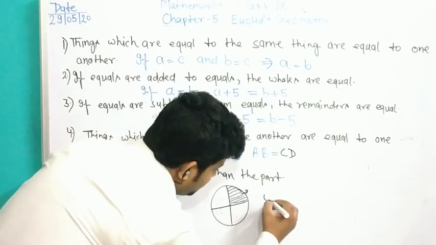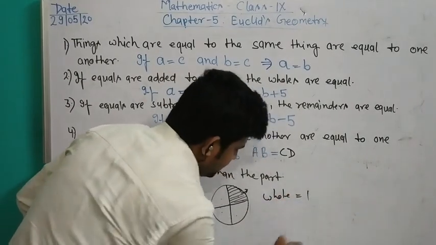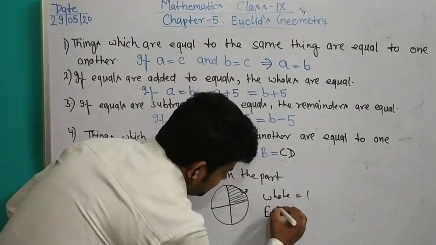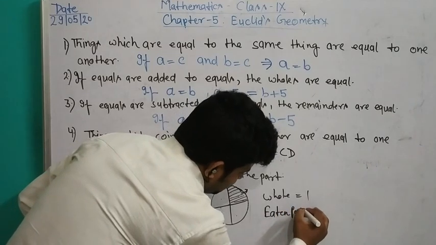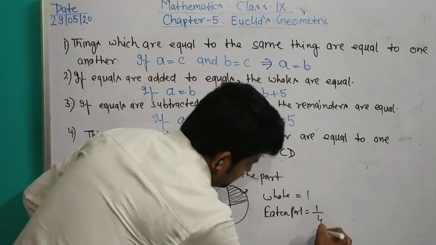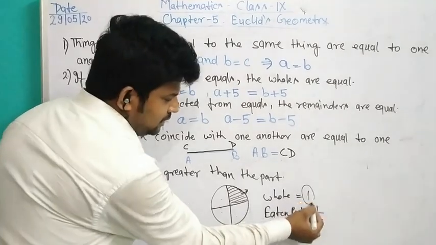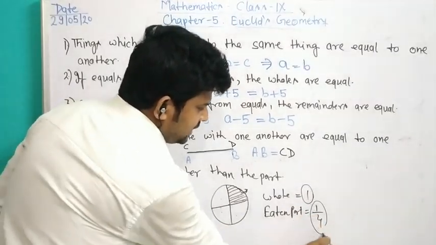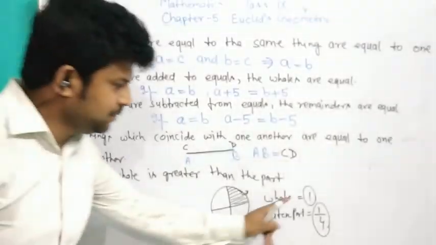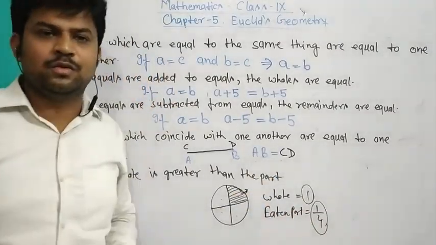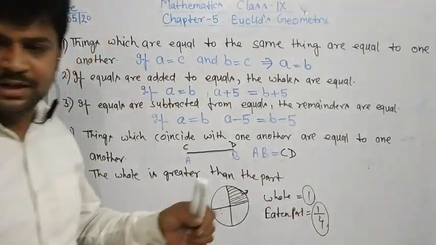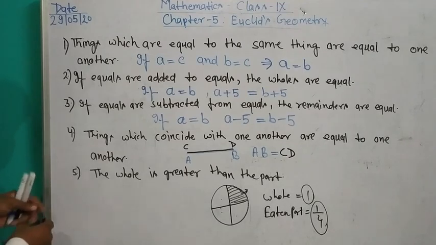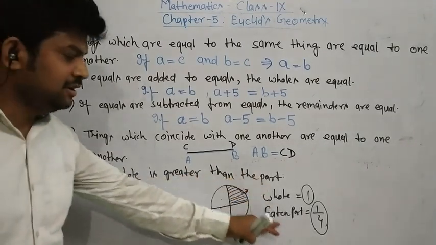It means the whole is 1 and the eaten part is 1 upon 4. The whole is 1, but the part is 1 upon 4. It means 1 is greater than 1 upon 4. Fifth axiom: the whole is greater than the part.